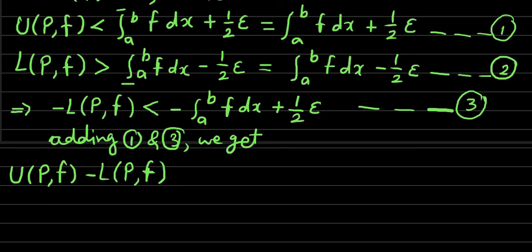This difference is less than the integration a to b f dx plus 1 by 2 epsilon and minus the integration a to b f dx plus 1 by 2 epsilon.